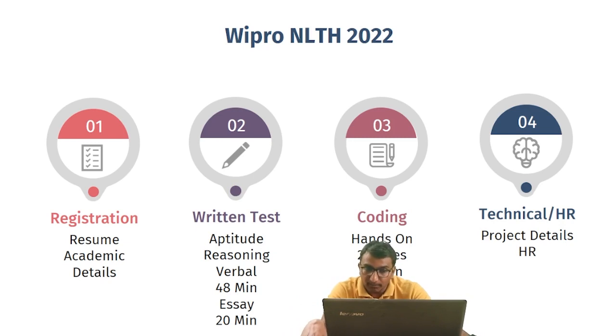You must also remember to enter the right academic details. In the written test, the very first section will be aptitude, reasoning and verbal. These 3 sections will take 48 minutes. Then an essay writing section will also be there, which is of 20 minutes duration. Okay, and then the next round is the hands-on coding round,